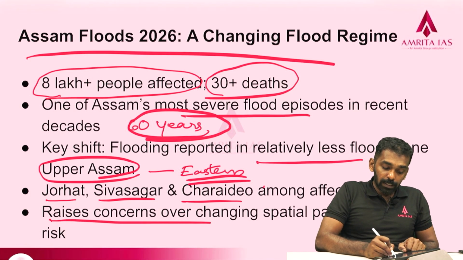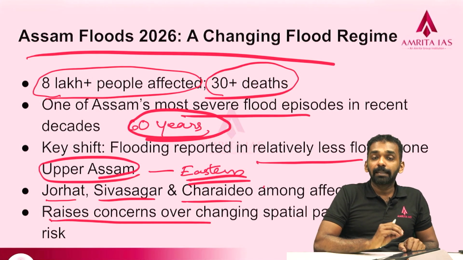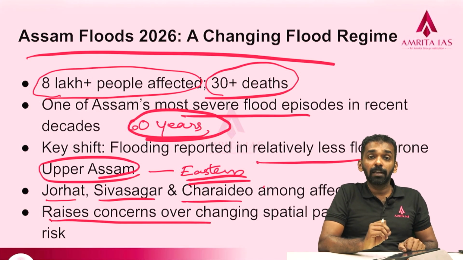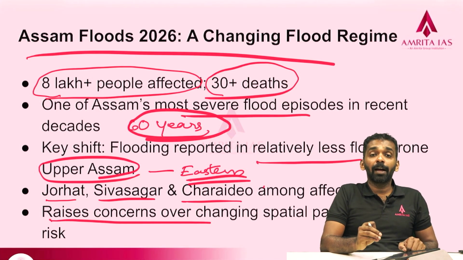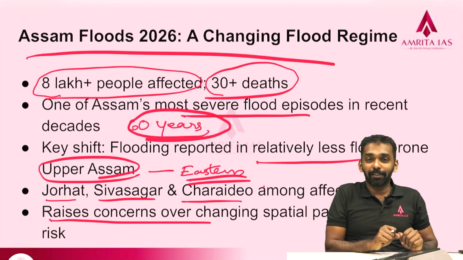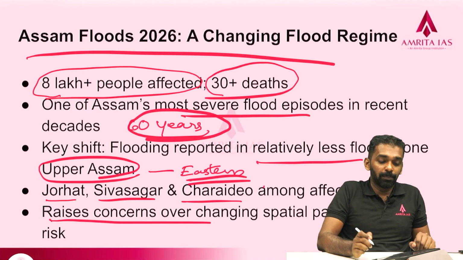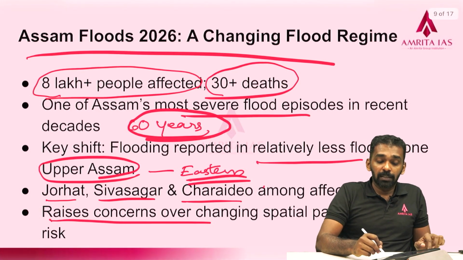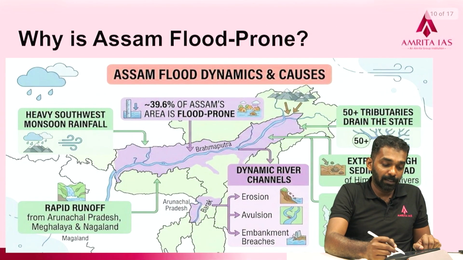So this raises concerns over the changing spatial patterns of the floods. So we cannot have a proper plan, okay, this region is going to be affected. That is now impossible because of climate change and the convergence of effects.